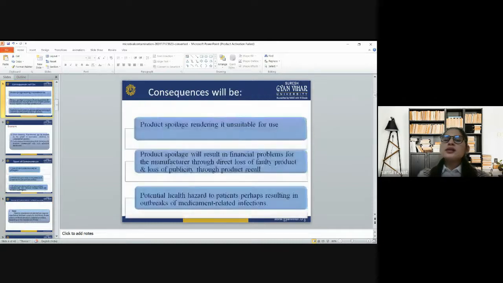Then we have studied the consequences. The first is product spoilage, rendering it unstable for use, so we are not able to use the product in the long term. Product spoilage will also result in financial problems for the manufacturer through the direct loss of the faulty product and through product recall. Then there is the potential health hazard to the patient, perhaps resulting in an outbreak of medicament-related infections.